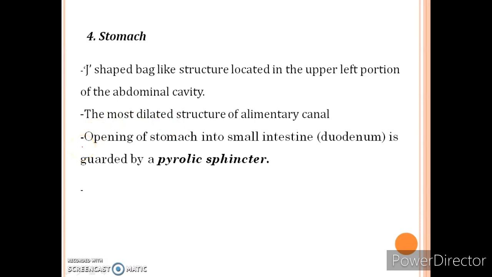Then after the stomach, the partially digested food will move into the next organ, that is small intestine, and the first part of the small intestine is known as duodenum. So the stomach will open into the duodenum and it is again controlled by sphincter, which is known as pyloric sphincter. This pyloric sphincter will control or regulate the flow of partially digested food released from the stomach into the duodenum.